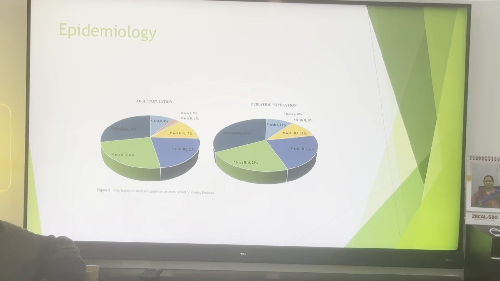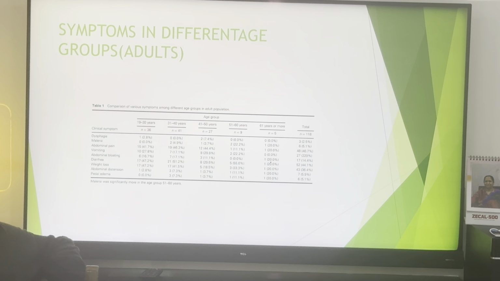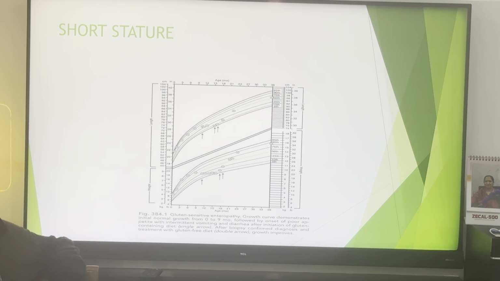This is the symptom difference in adult groups. The most common ones are abdominal pain, vomiting, abdominal bloating, diarrhea, and weight loss. Rare symptoms are abdominal distension, pedal edema because of hypoalbuminemia, dysphagia, and malignancy. These are rare symptoms. Coming to the children, again the growth chart.